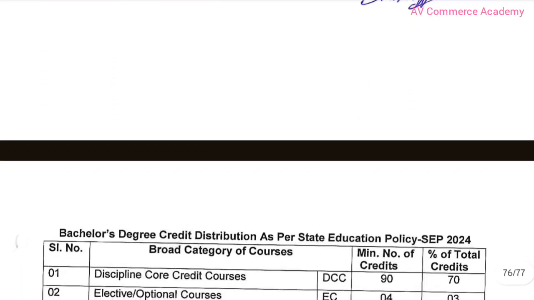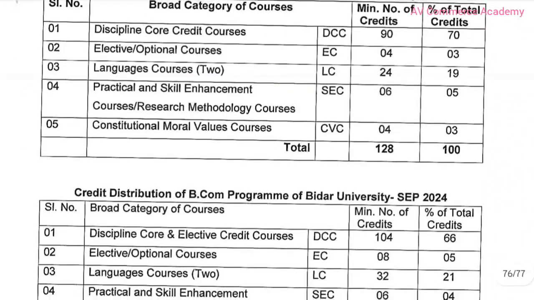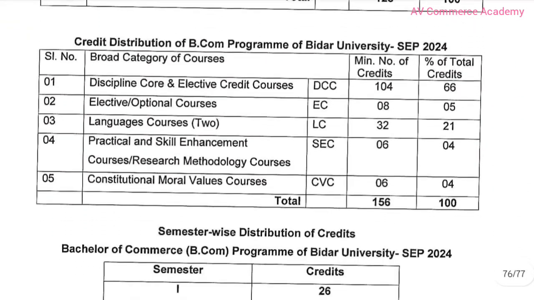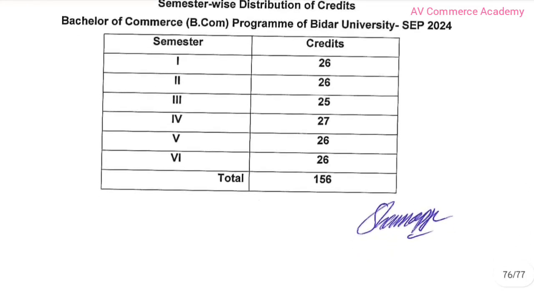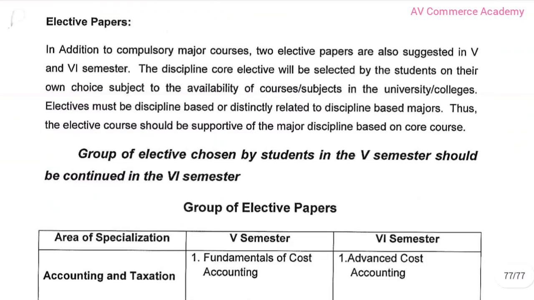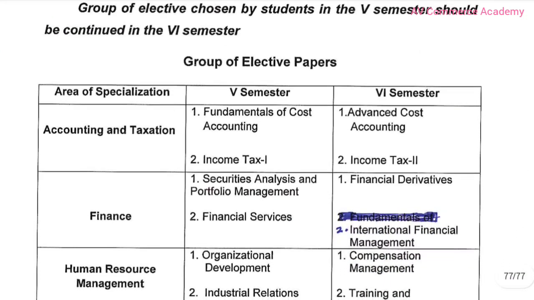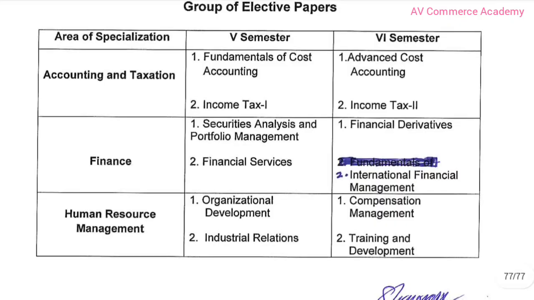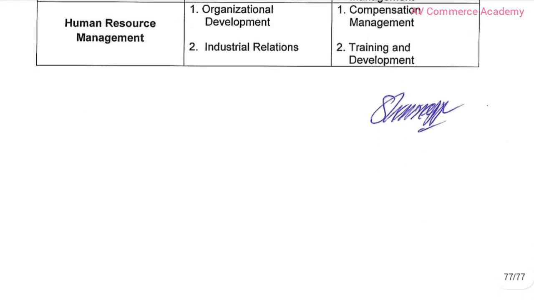So here are also the patterns, and here is the score for the credit distributions. So details here for the SEP, and here are the credit scores, and here is an overall view of the results. So here are the group elective papers, and here are human resource, finance and accounting and taxation. So here is an overall view of the fifth and sixth semester syllabus. Thank you.